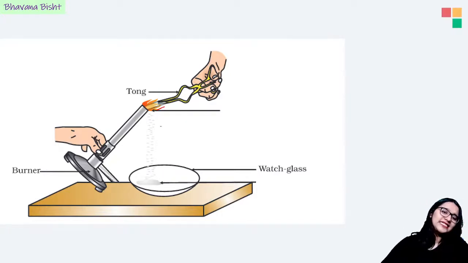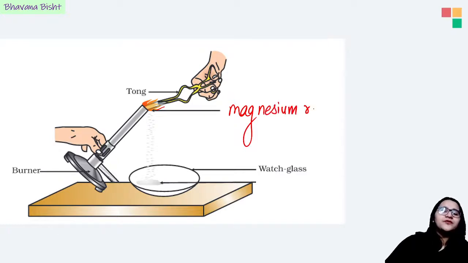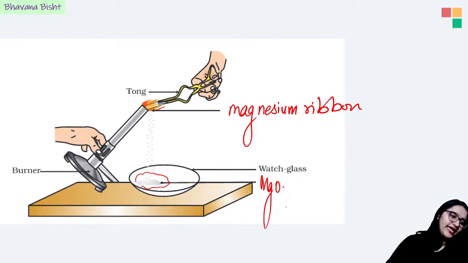Yes, the thing that we are burning over here in between the tongs is a magnesium ribbon. Absolutely correct. This magnesium ribbon, when burnt, gives rise to, what is this white compound falling on the dish after reacting with atmosphere and fire? That is basically magnesium oxide. Yes, very good. So this is the very first reaction that we start the chemical reactions and equations with.